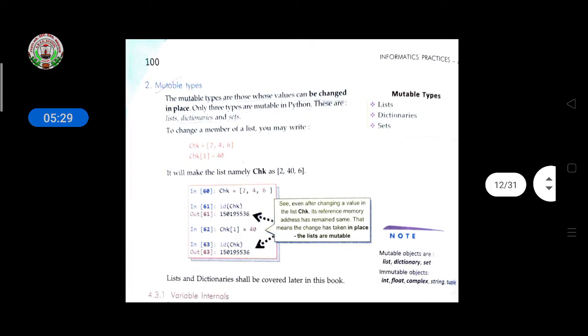Now, mutable types. The mutable types are those whose value can be changed in place.